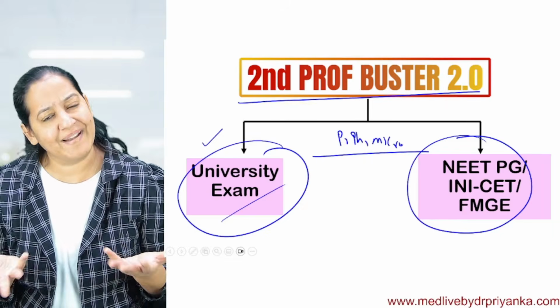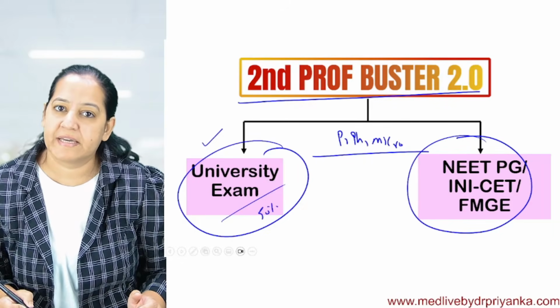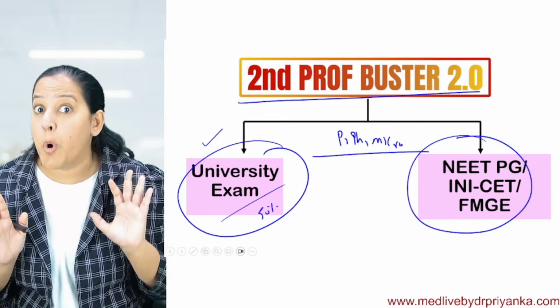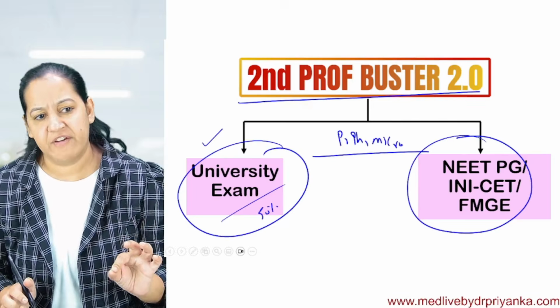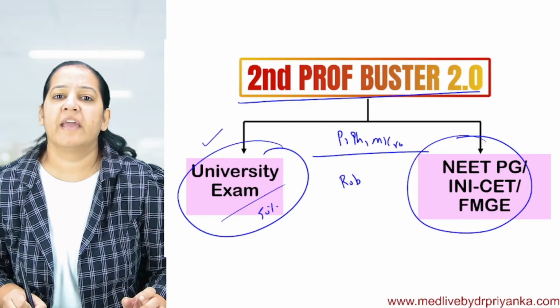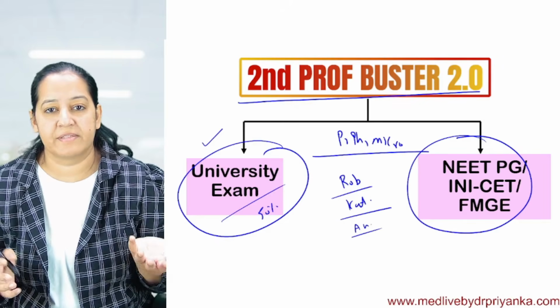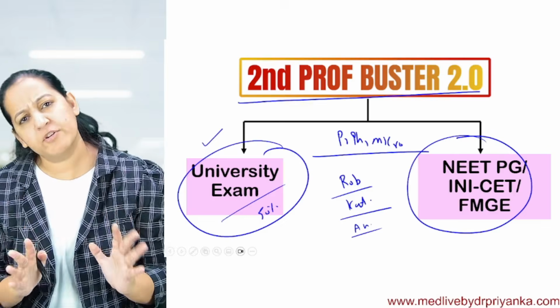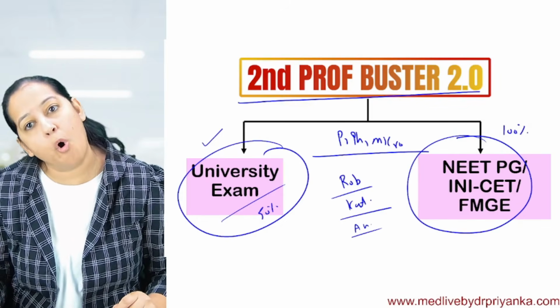For university, rapid revisions are also sufficient. If you do the rapid revision, you get at least 50% marks, and that is what is required for passing in university. But this is not a rapid revision. It's a comprehensive course. Even the minor topics will be covered in this batch. Each and every topic given in your standard textbooks, be it Robbins, Katzung, or Ananthanarayan or some other standard microbiology textbook, will be covered in this batch.